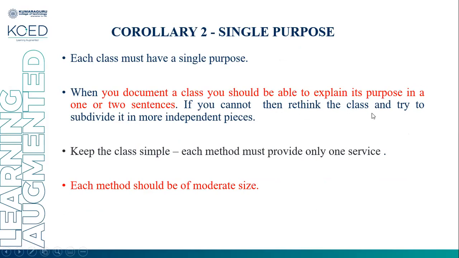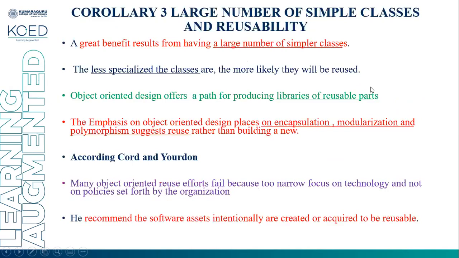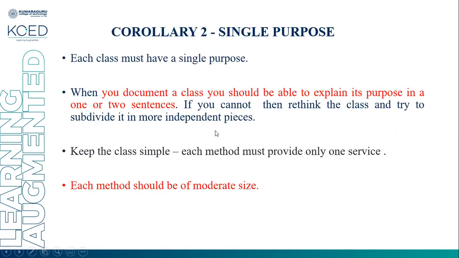If you cannot, rethink the class and try to subdivide it into more independent pieces. So it's very essential that when you document a class, you should be able to clearly explain its purpose in one or two sentences. Okay, if you cannot, then rethink the class and try to subdivide it into more independent pieces. So that is the base.